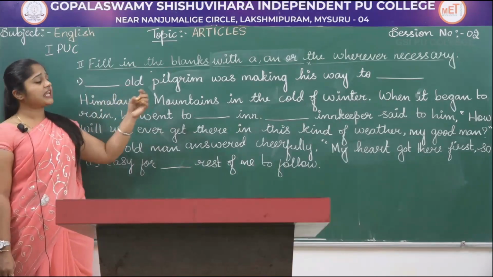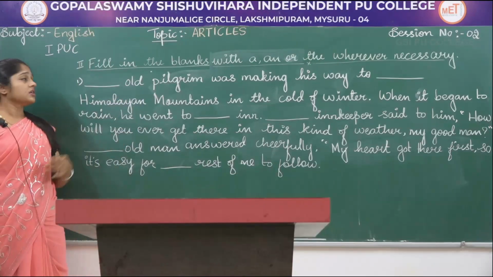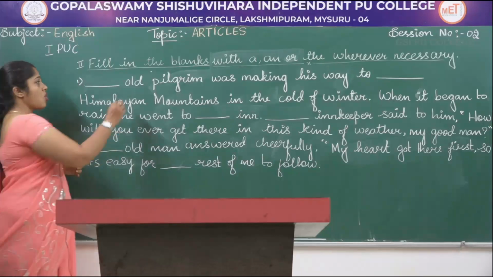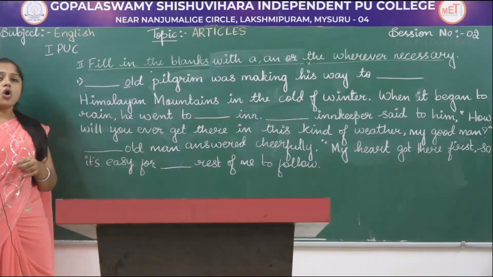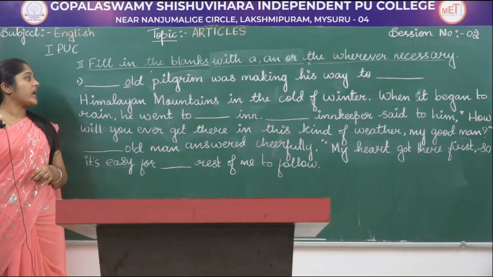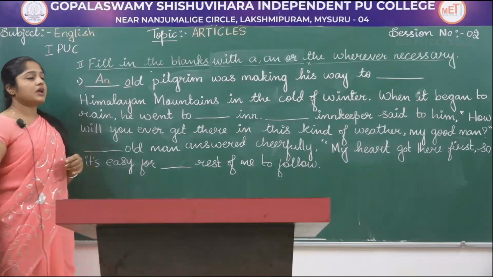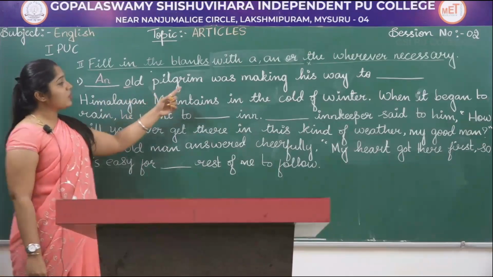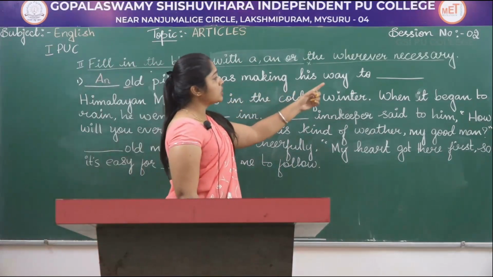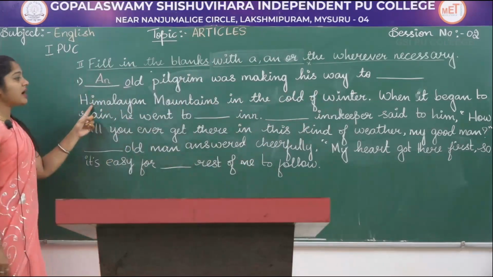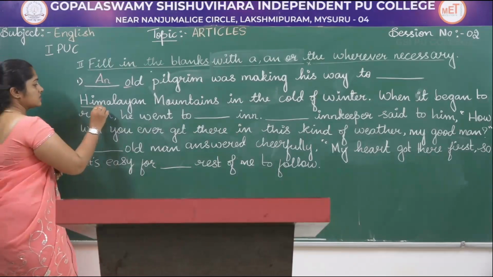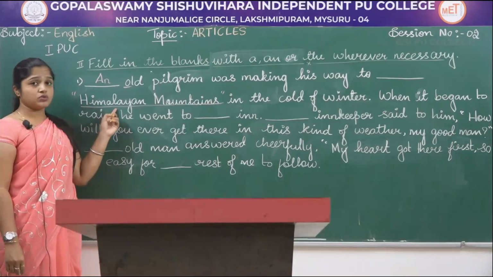Dash old pilgrim. So over here, old. O is a vowel, so we have to use an. An old pilgrim was making his way to dash Himalayan mountains. We have only one Himalayan mountain.